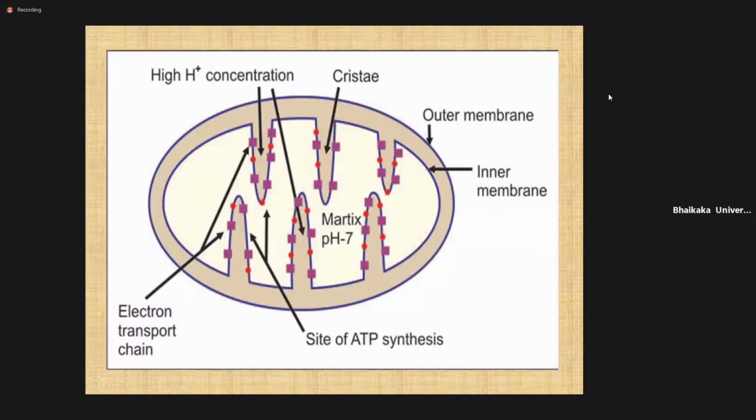Here, one of the most important concepts of the ETC is the high H plus concentration, or you can say high proton concentration. High proton concentration is present in the intermembrane space. You can see here, here and here. So just remember, there is a high H plus concentration between the inner and outer membrane.